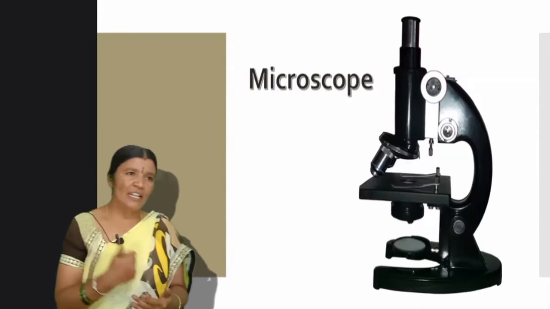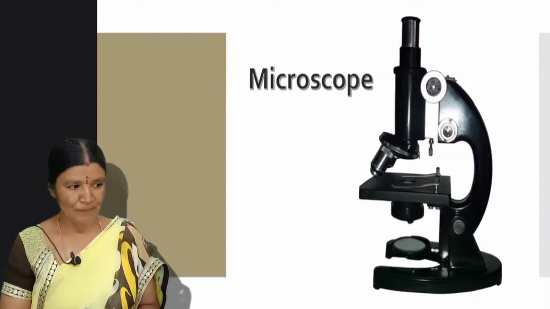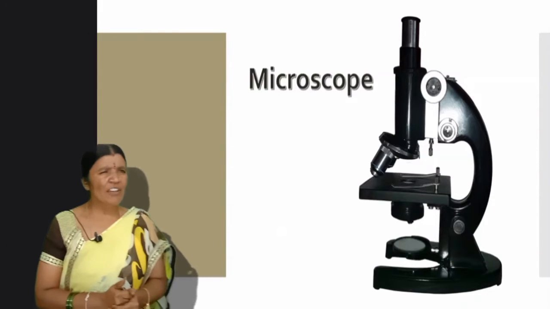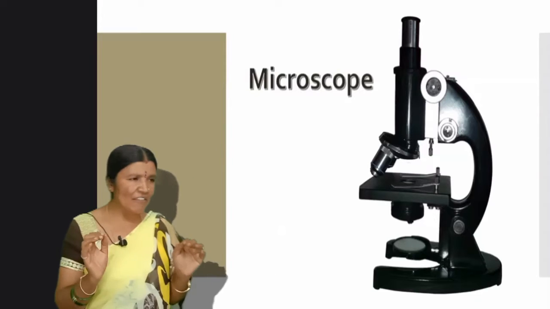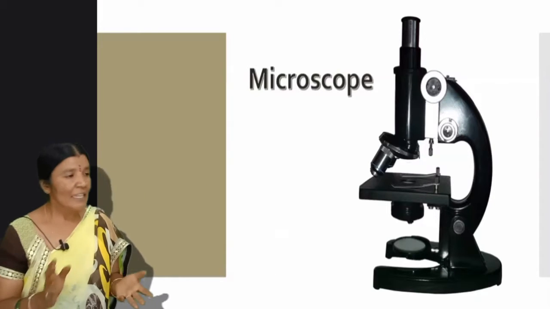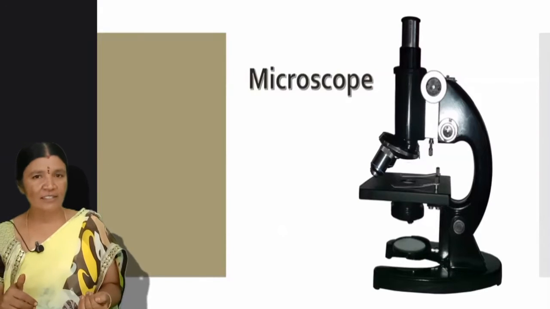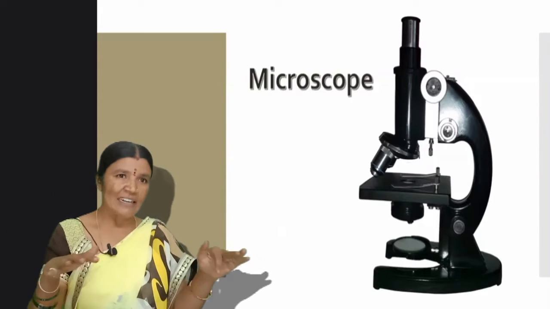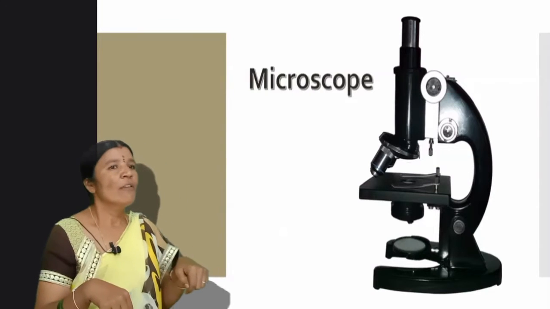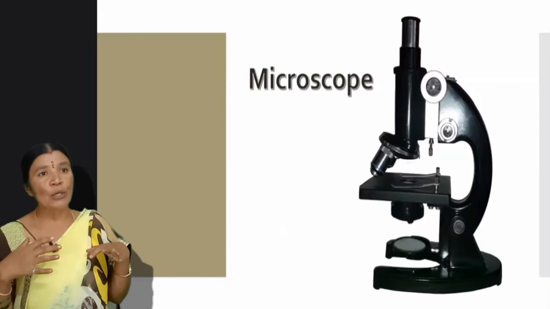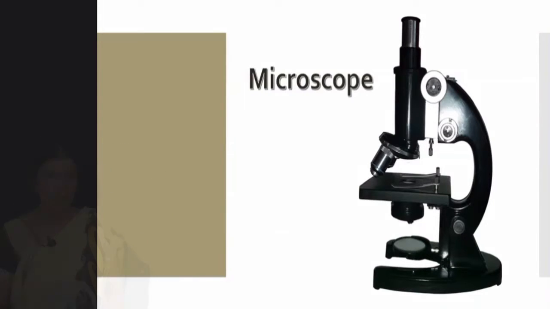Now, the question arises, where are microorganisms? Everywhere, children. Microorganisms exist everywhere, every single place. In plants, in animals, in water, in forest, in houses, even in labs, even inside our body also. We have a lot of microorganisms present even inside our human body.